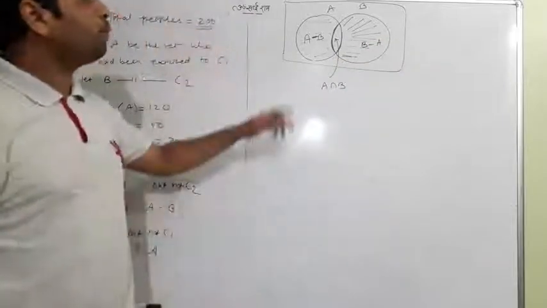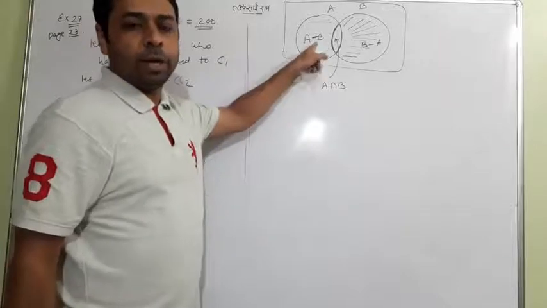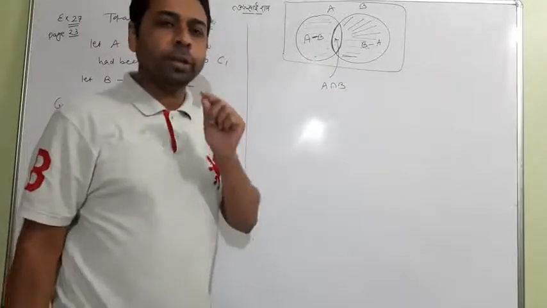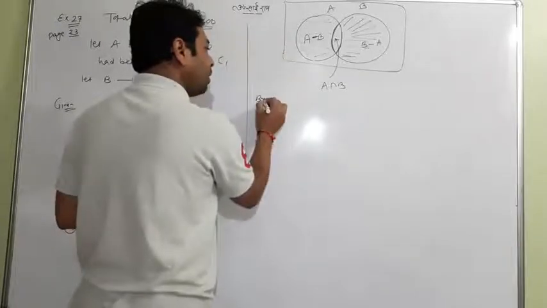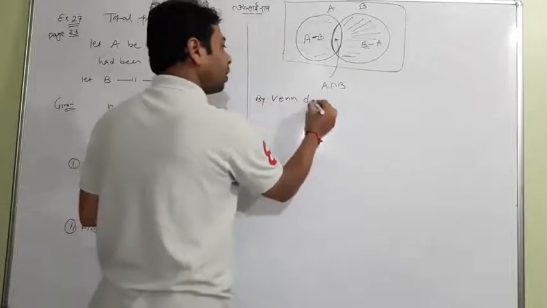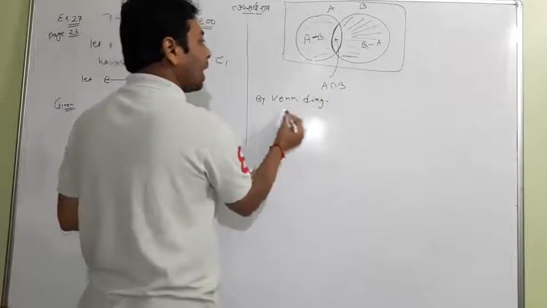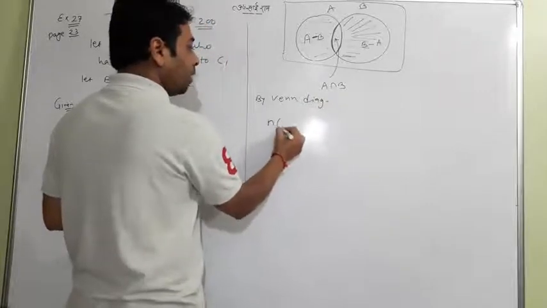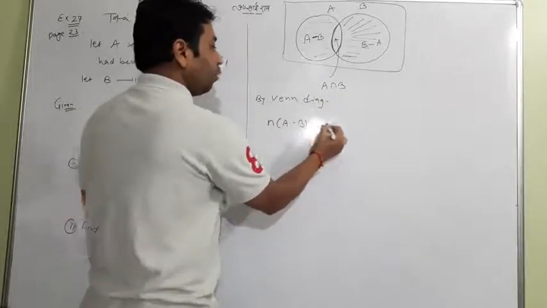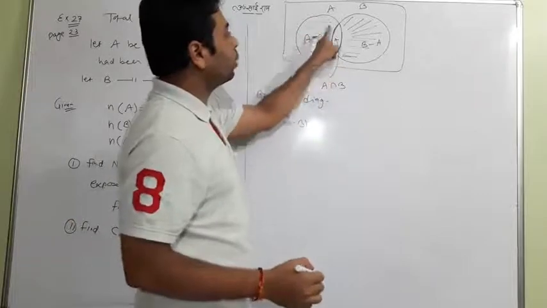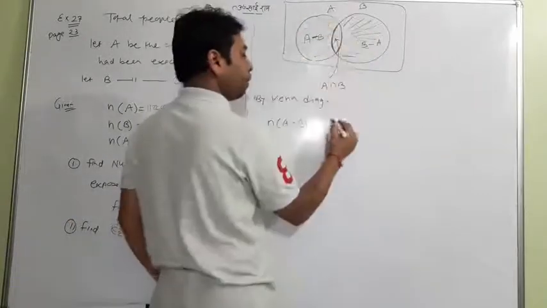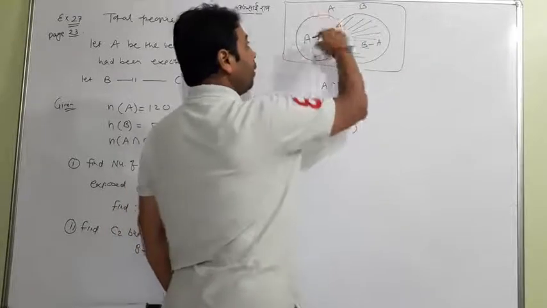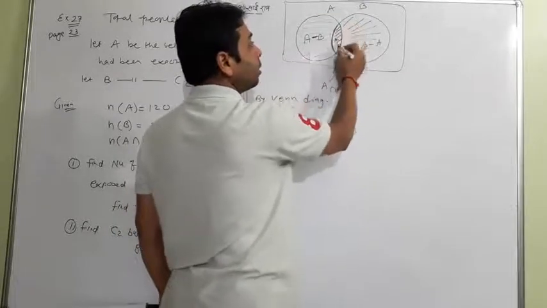So you have to find A minus B. I will tell you a simple trick. By the Venn diagram, we can see that n of A minus B, which is the portion you can see, is equal to the whole of A minus this section.